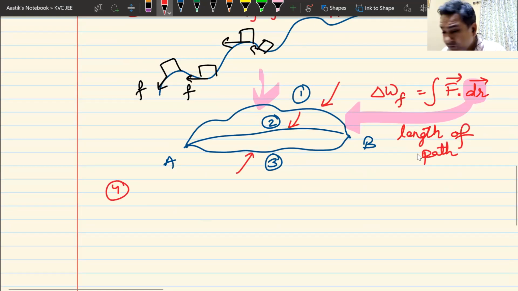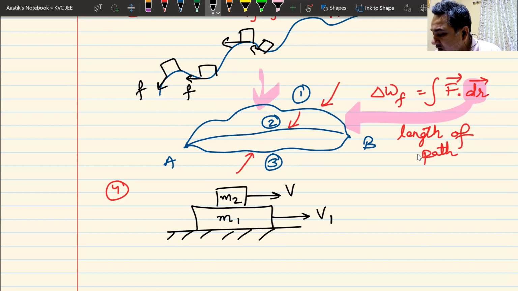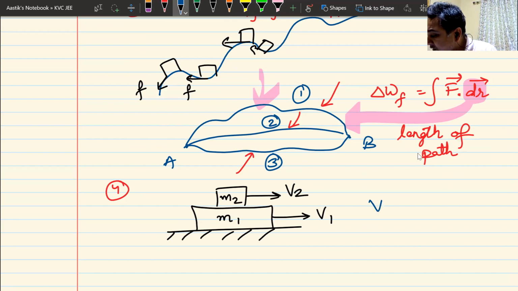Suppose there are two bodies, one body on the top of the other. This is body number 1, M1, and this is body number 2, M2. Both are moving with different velocities with respect to ground. This is moving with velocity v1, this is moving with velocity v2. So they are moving with respect to each other. Now if I imagine that v1 is greater than v2, and again this is a revision of what we have done in the previous classes.